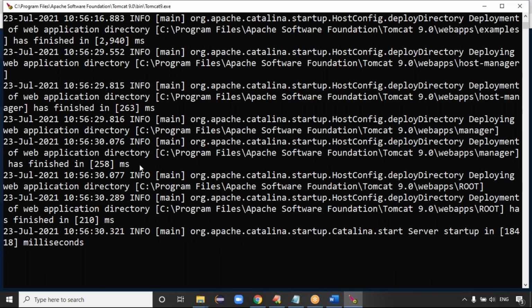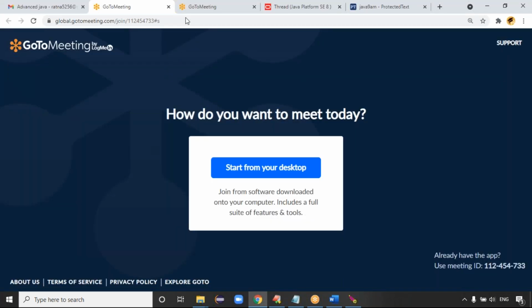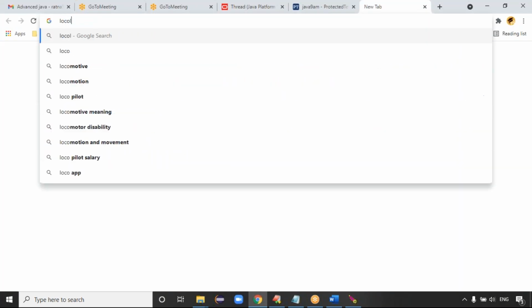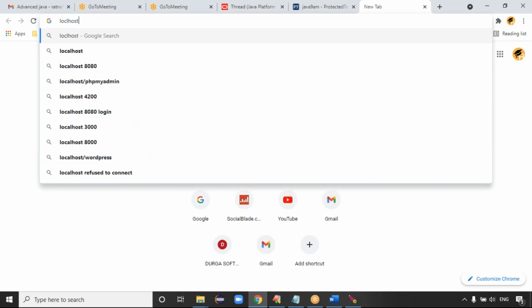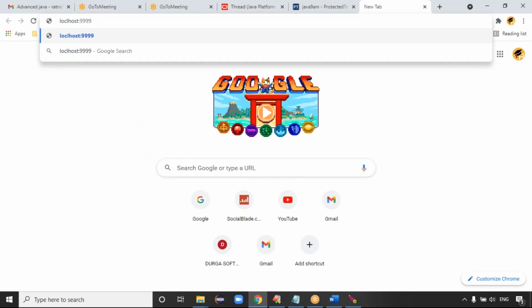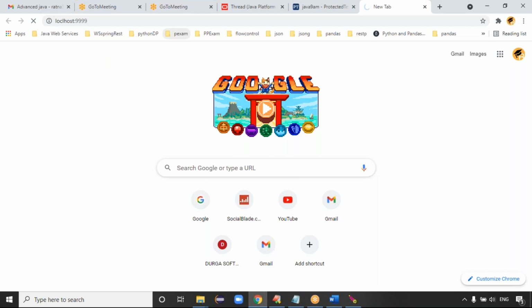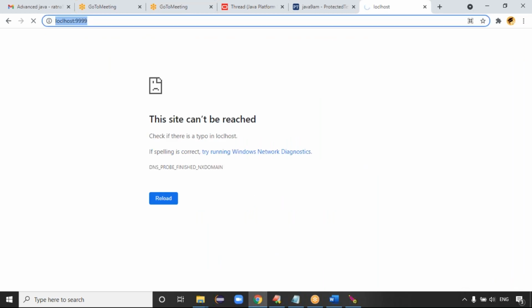I think we need to check the port number. Yes, with the port number here we can see it, right? Web application directory. I think 9999 is the port number. Let me try once. So localhost 9999. I think localhost is spelled wrong.